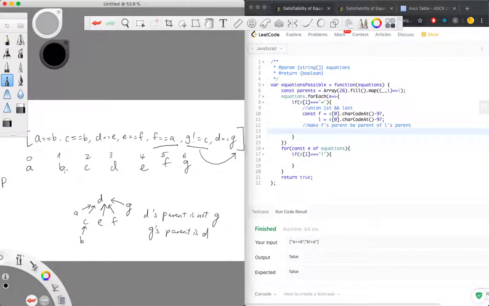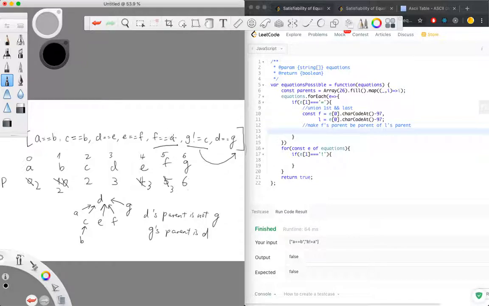So in index form, the character or string doesn't exist anymore. We are using number index to represent that character. So initially, the index and value match. This represents A is its own parent. So walk through from the beginning. B's parent should be A now, so 0. B's parent should be C now. So B changed to C, A also changed to C, E changed to D, F changed to E.